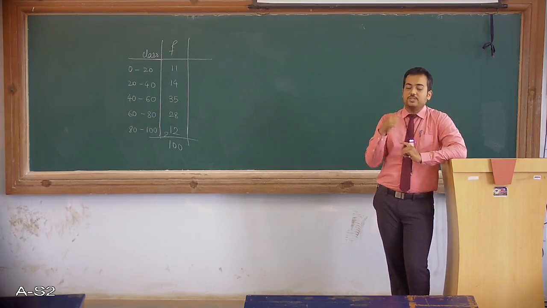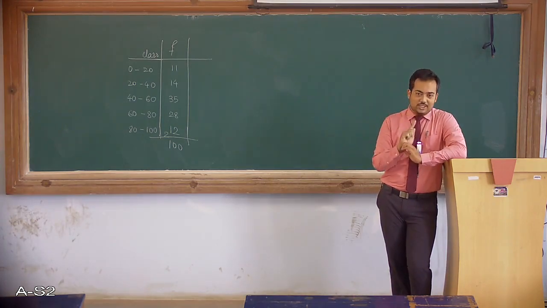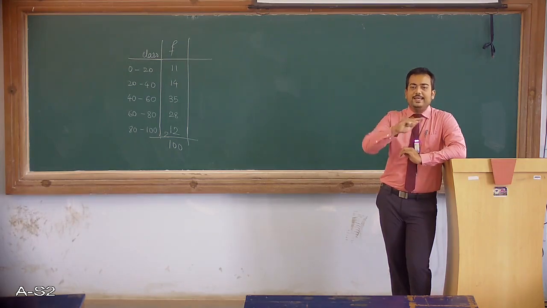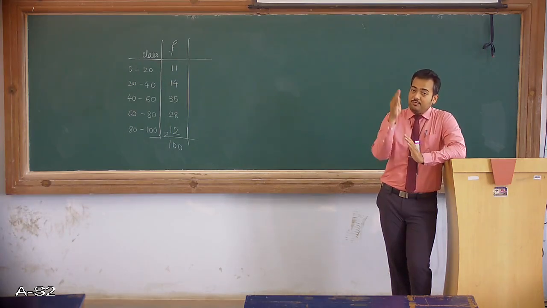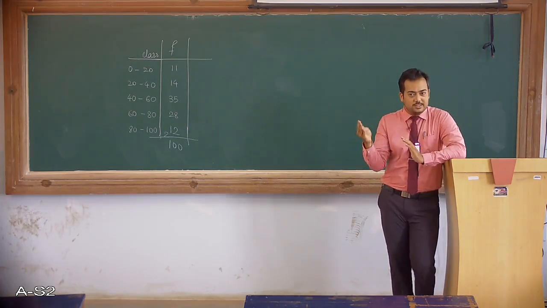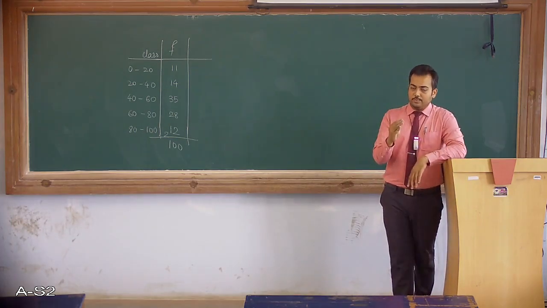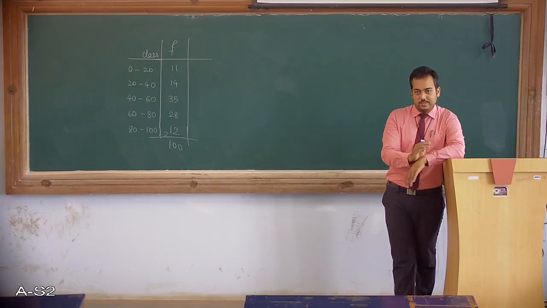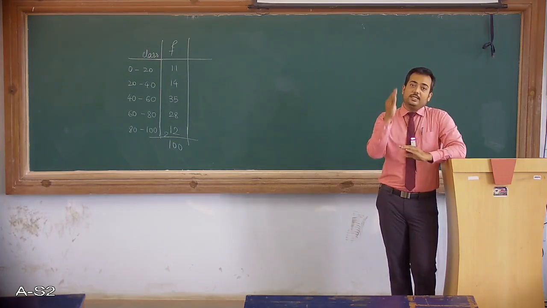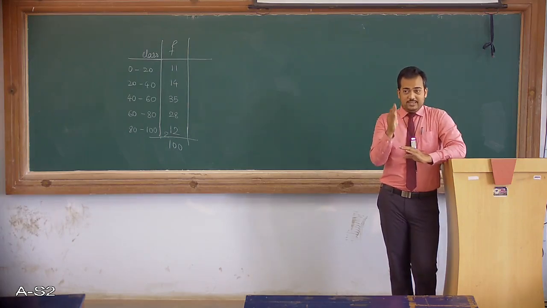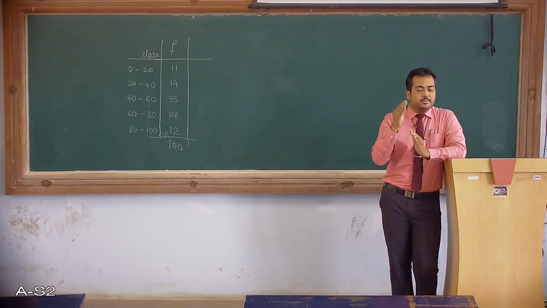So now the one solution is, from 0 to 20 we have to consider one such number that could be the average of all of them. But from 0 to 20 we don't know which numbers are there, so it is also not possible to find the average of those numbers. So we have to consider the middle number, the central number from 0 to 20, which is called the midpoint.